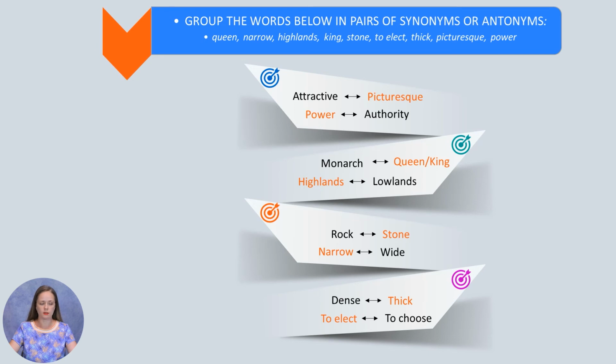they are synonyms. Power and authority are synonyms. Monarch, king, or queen, they are synonyms. Highlands is an antonym of lowlands. Rock and stone are synonyms. Narrow and wide, antonyms. Dense and thick, they are synonyms. And the last pair, elect and choose, they are synonyms.